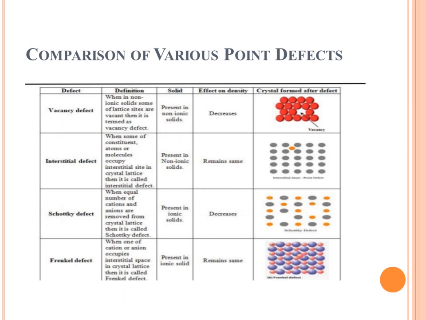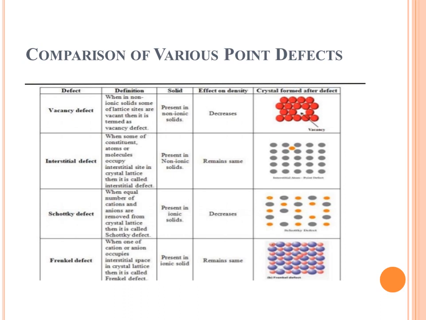Interstitial defect: when some of the constituent atoms or molecules occupy interstitial sites in the crystal lattice, then it is called an interstitial defect. So we can say that interstitial defect is due to the occupation of the atoms or the molecules in interstitial sites. In the Schottky defect, when an equal number of cations and anions are removed from the crystal lattice, then it is called a Schottky defect. So Schottky defects include the missing of cations and anions in equal numbers. In the Frenkel defect, when one of the cations or anions occupies interstitial space in the crystal lattice, then it is called a Frenkel defect.